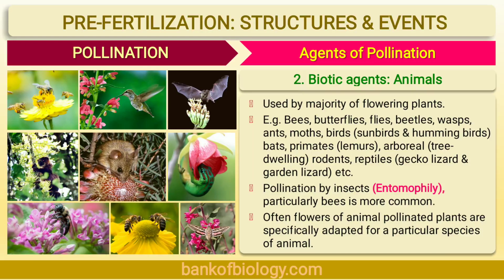Let's study the adaptations in ornithophilous flowers. Number 1. Flowers are usually bright colored. They are large and showy. Number 2. They secrete profuse and dilute nectar, means abundant nectar. Number 3. Pollen grains are sticky and spiny. Number 4. Flowers are generally without fragrance because birds have poor sense of smell. So anyways, it is going to get wasted if they are producing the fragrance.